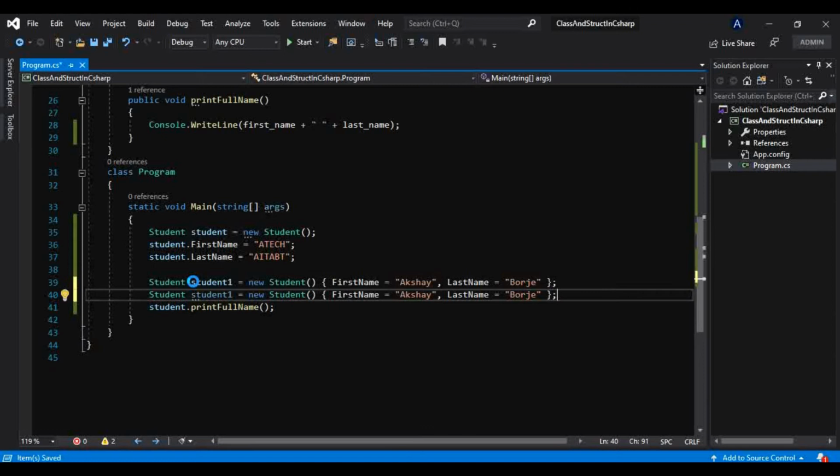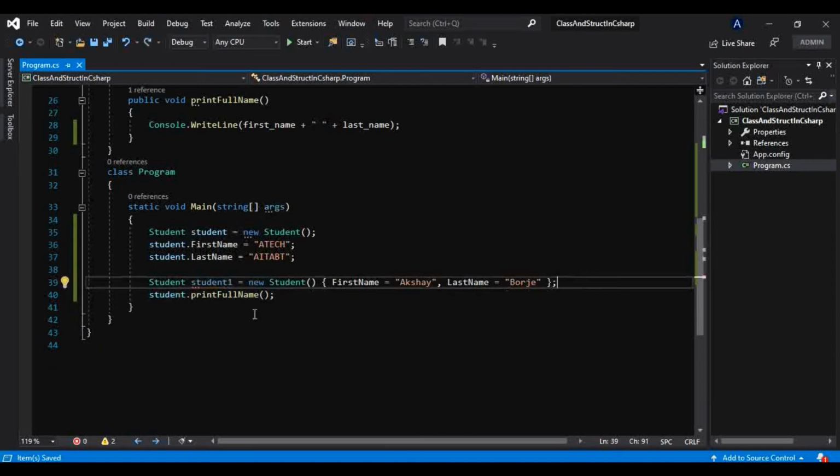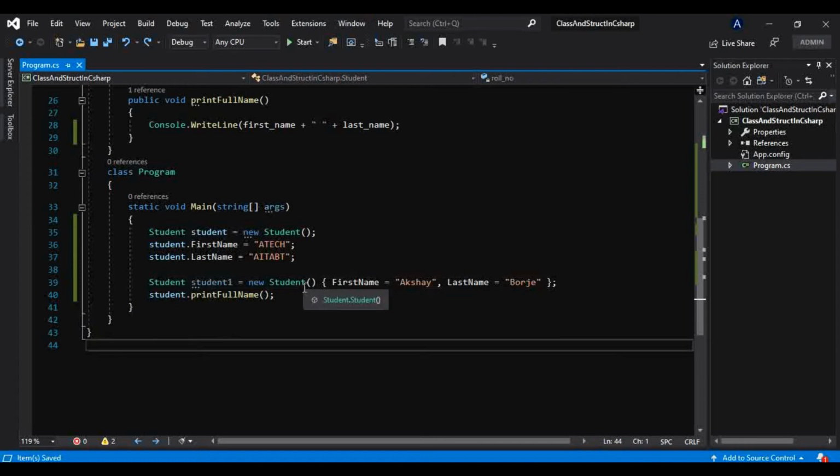This is also a way you can define your object. Okay, so now if you understand what is class, what is object, why constructor gets called, all these things are same in a struct as well. So we will see what is struct, and we will see differences between them, so don't worry about that.